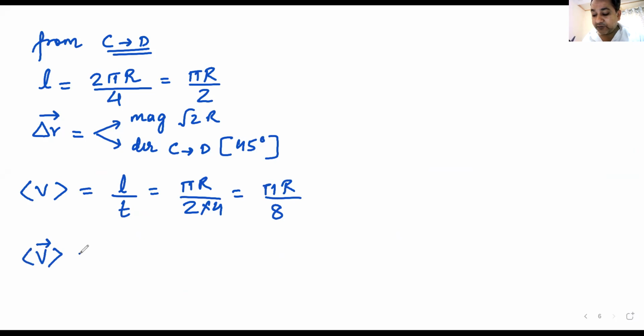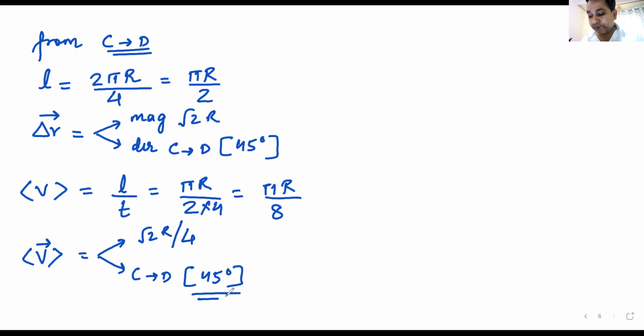Let us talk about average V vector. What is average V vector? Total displacement over total time. Magnitude and direction. Magnitude is root 2 r, which is the total displacement, divided by total time, 4. Direction is again from C to D at an angle of 45 degrees.